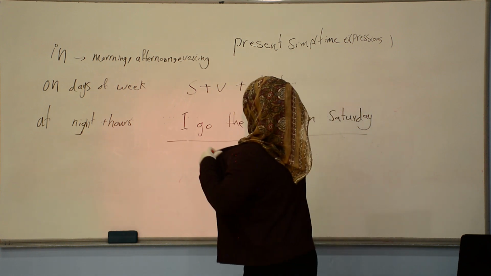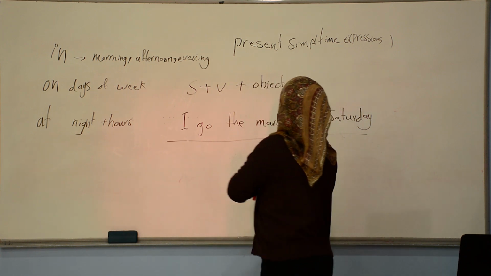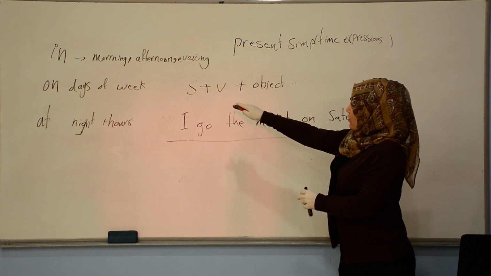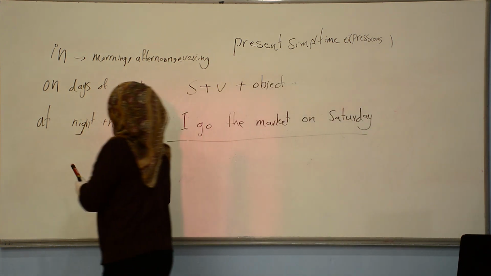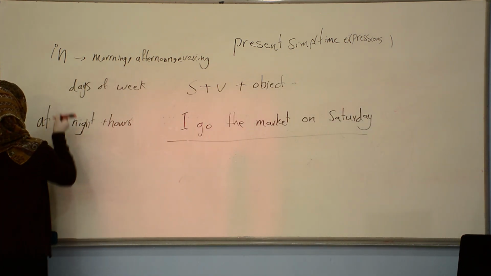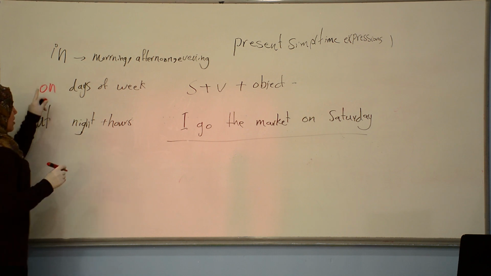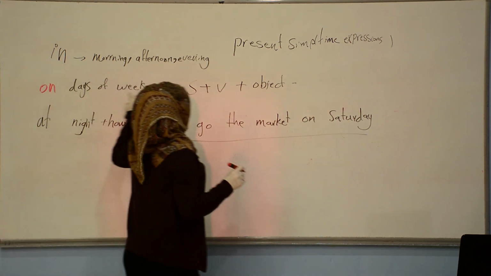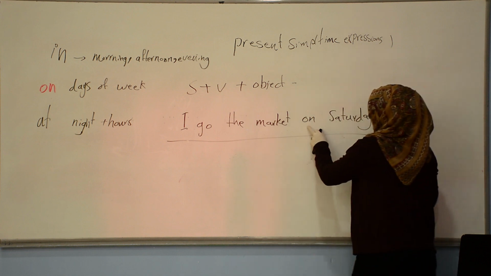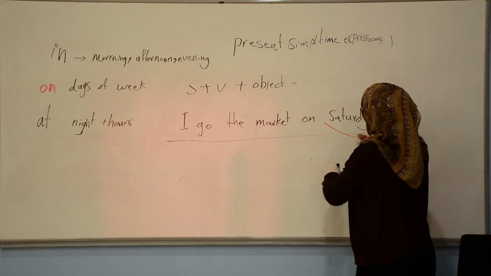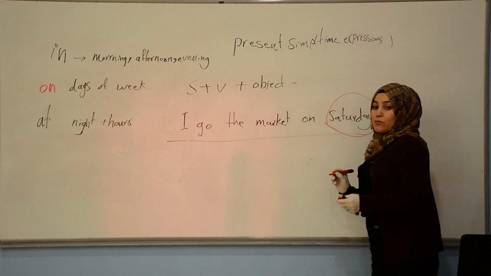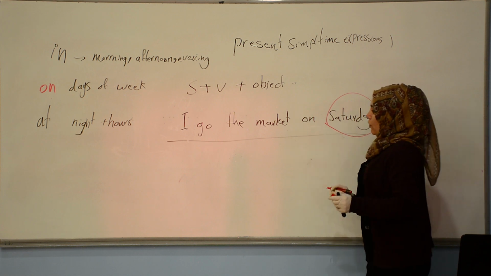And now I'm gonna give you examples. Look, for days of week, we use on, okay? Look, on can be used for days of week. So Saturday is a day of the week. That's why we used on.